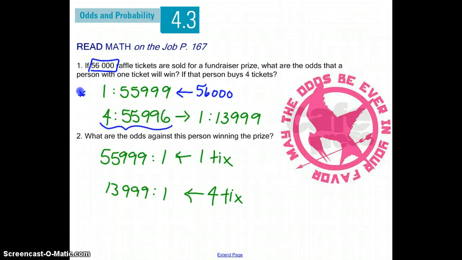You can always reduce these ratios if possible, and it is expected that you will reduce them as much as possible. So your final answer is 1 in 13,999. So now what are the odds against this person winning? So what are the odds of not winning compared to the odds of winning? So for 1 ticket, the odds of not winning are 55,999, and the odds of winning are 1. Whereas if 4 tickets, the odds of not winning are 13,999, and the odds of winning are 1.